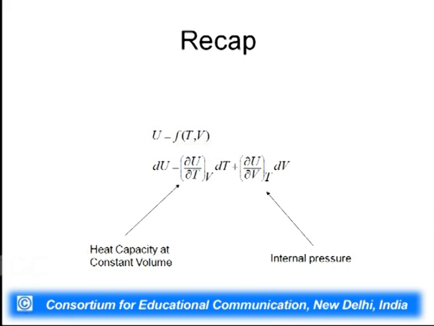So, del U by del T at constant V is known as heat capacity at constant volume, whereas del U by del V at constant T is called internal pressure. This tells you about the intermolecular attraction or repulsion between two molecules of a gas or a system. And we know that del U by del V at constant T is equal to 0 for an ideal gas. So, differential of U is given by heat capacity multiplied by dT plus internal pressure multiplied by dV.